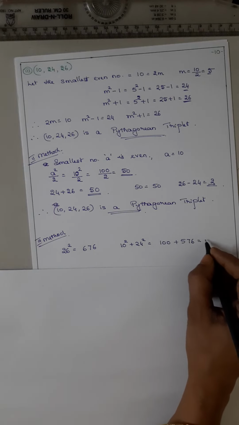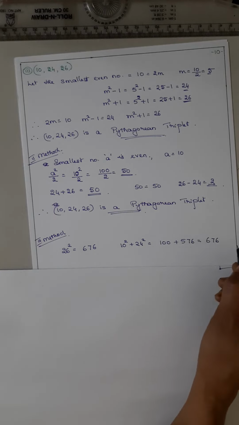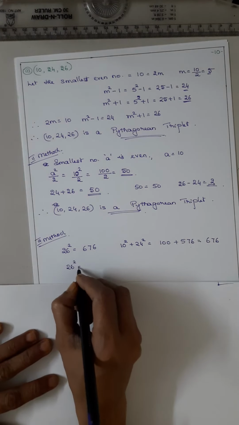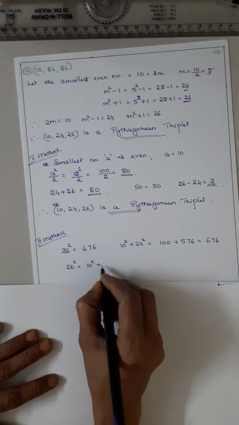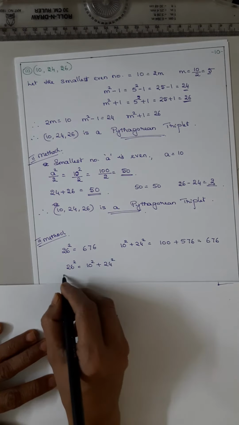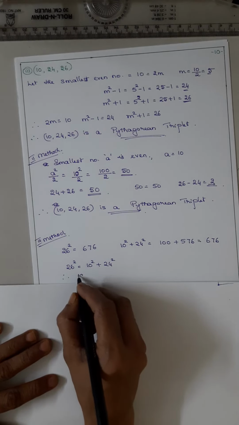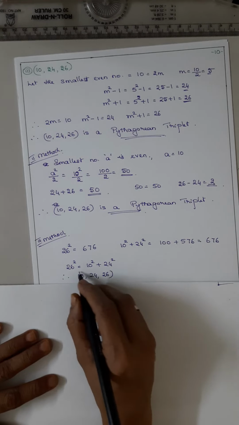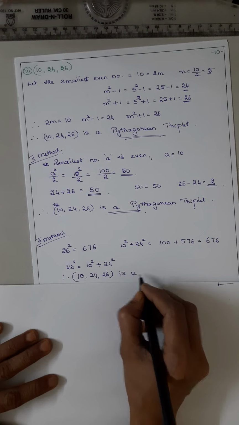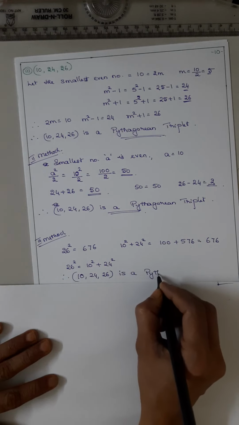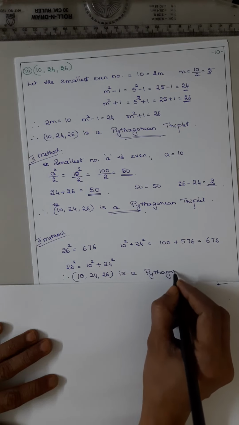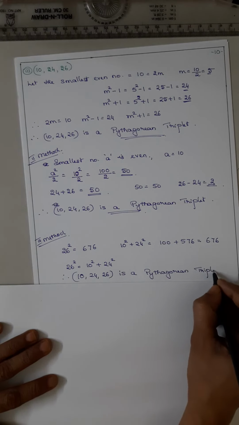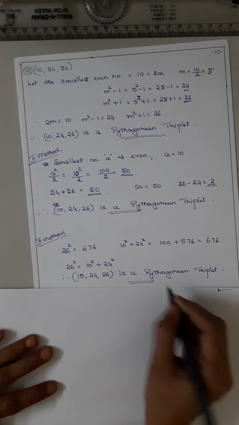So total it will be 676. So 26 squared is equal to 10 squared plus 24 squared. Therefore 10, 24, 26 is a Pythagorean triplet. Okay.